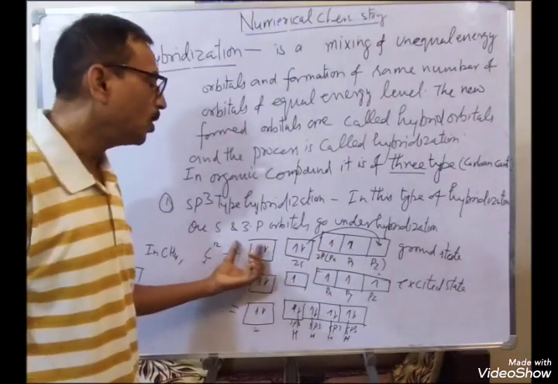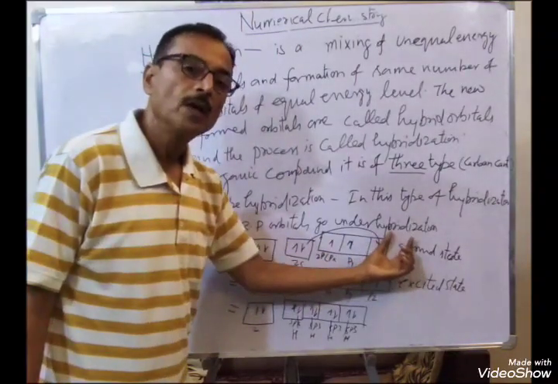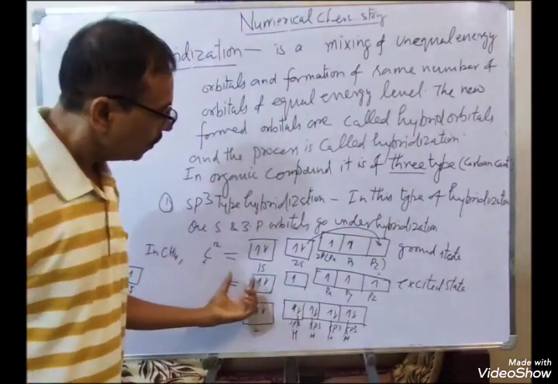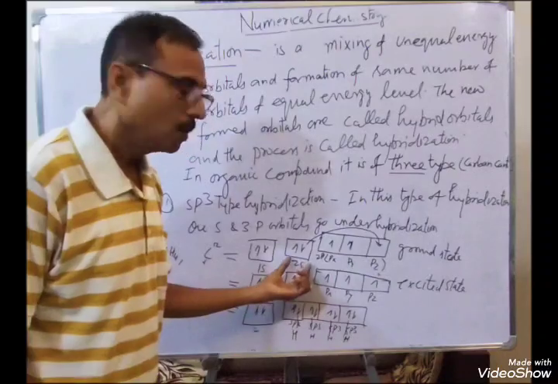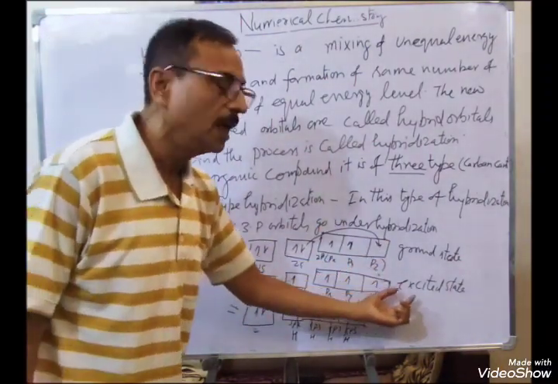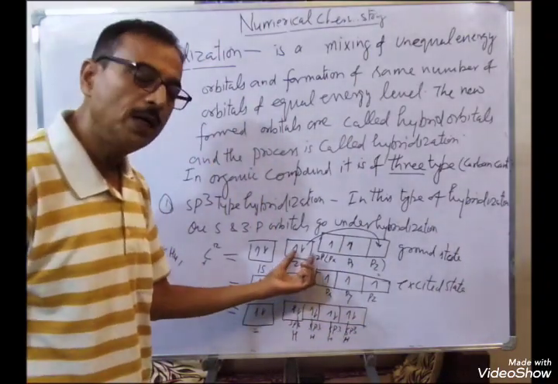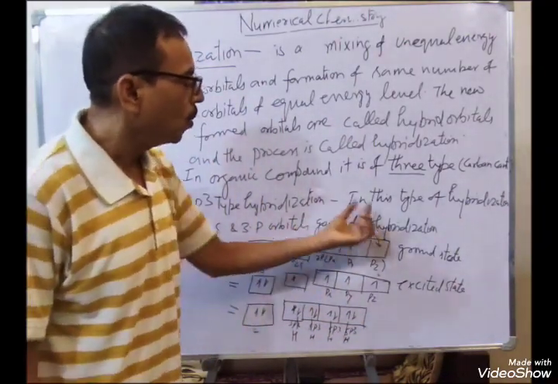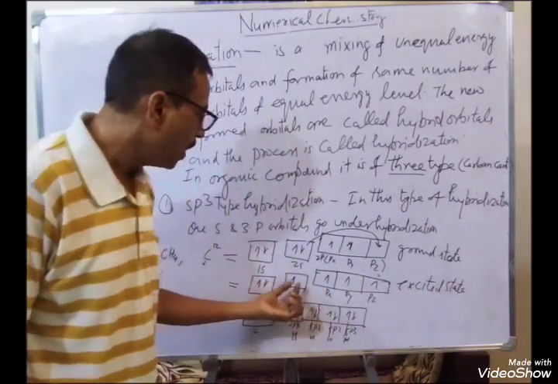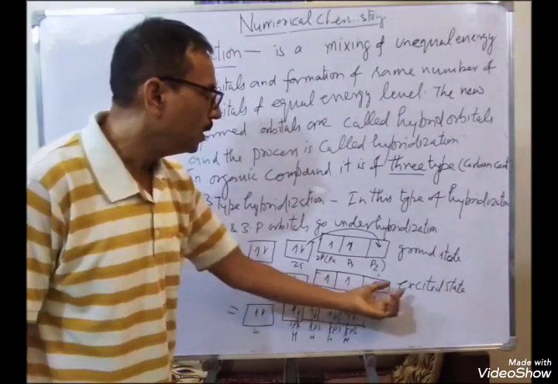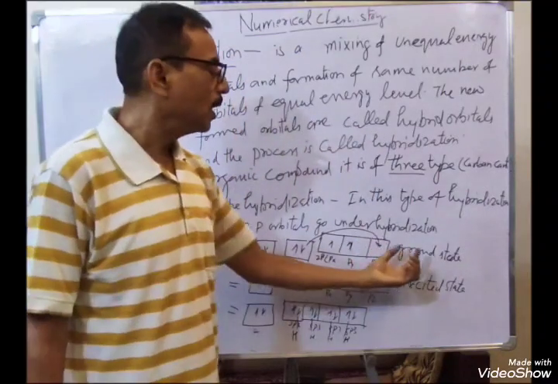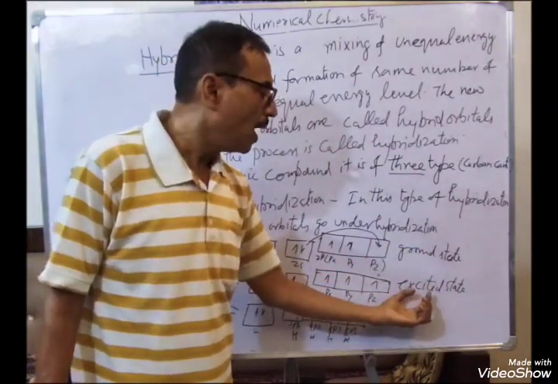This means these orbitals are in actual form. In the hybridization process, first one electron of the nearest energy level 2s will go to pz, that is called the excited state. The 2s electron from the ground state goes to the excited state. So the new position becomes this. In this, one 2s electron moves to pz and this state is called the excited state. Before hybridization, the ground state is converted into the excited state.